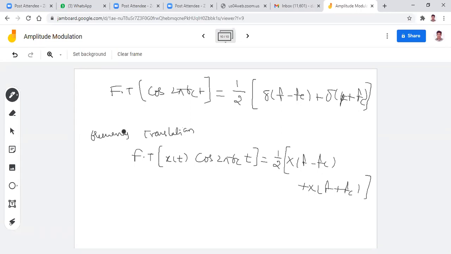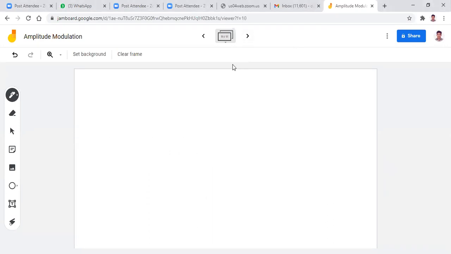Now look at equation number 2. My equation is s of t equals Ac cos 2 pi fc t plus Ac Ka m of t cos 2 pi fc t. Now I want to apply the Fourier transform because I want to draw the spectrum. So in order to draw the spectrum, you have to apply the Fourier transform.